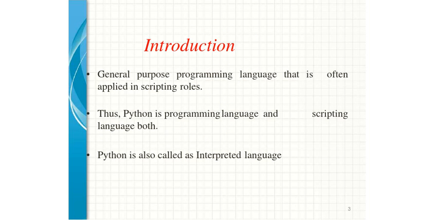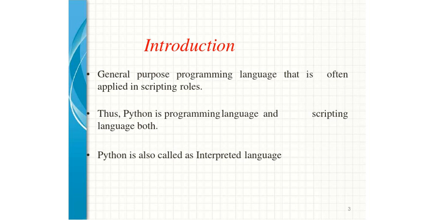Now, if I start with the introduction, as I told in my outline slide, Python is basically a general purpose programming language, and it is also applied for scripting. Programming is a different aspect, scripting is a different aspect, but Python can deal with both roles. That's why Python is not only a programming language, but is also known as a scripting language.